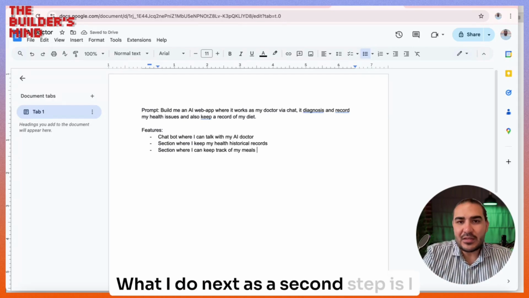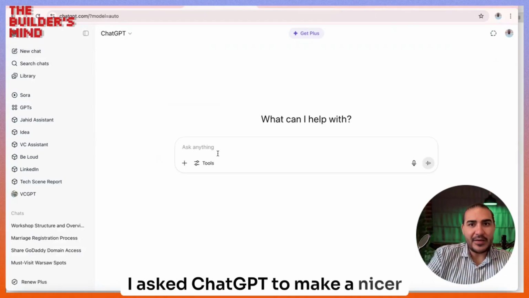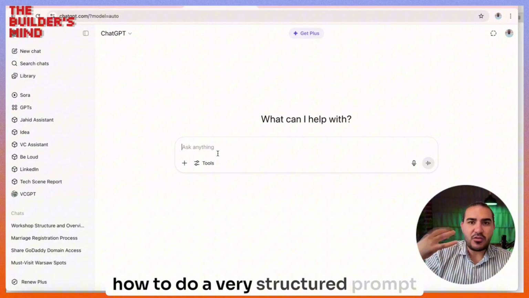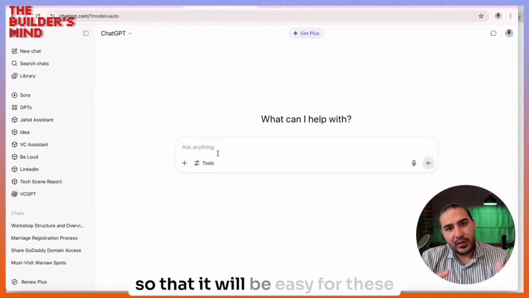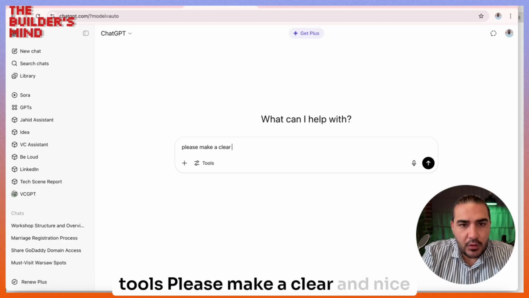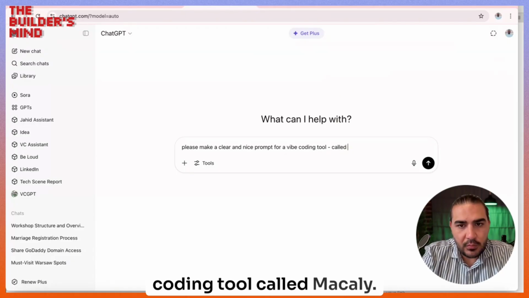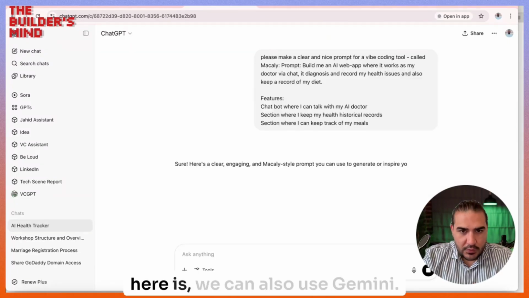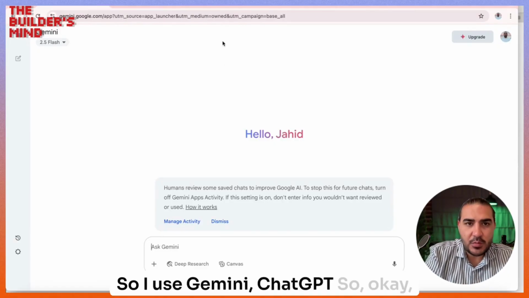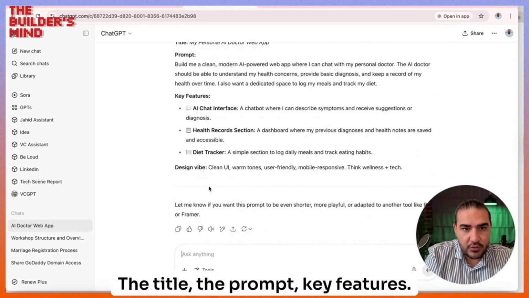What I do next as a second step is I just copy and paste this. I asked ChatGPT to make a nicer prompt for Macaly, because AI knows how to write a very structured prompt, so that it will be easy for these tools. Please make a clear and nice prompt for a vibe coding tool called Macaly. We can also use Gemini, I use it a lot. So I use Gemini and ChatGPT. Okay, this is cool: the title, the prompt, key features.